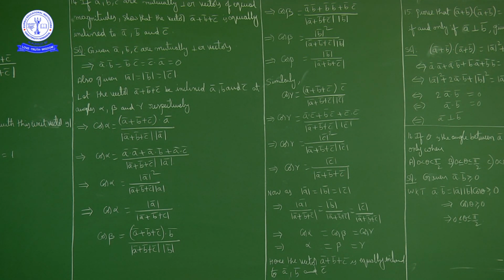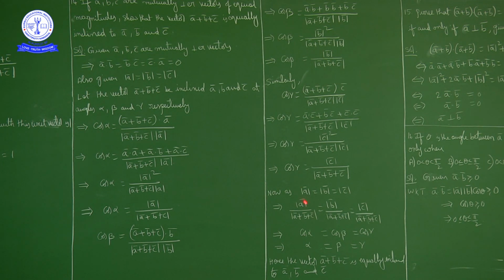Okay. Now what else is given in the question? a bar, b bar, c bar are mutually perpendicular vectors of equal magnitude. So magnitude of a bar is equal to magnitude of b bar is equal to magnitude of c bar. Now if we divide throughout by magnitude of a bar plus b bar plus c bar, what we get: magnitude of a bar upon magnitude of a bar plus b bar plus c bar is equal to magnitude of b bar by magnitude of a bar plus b bar plus c bar is equal to magnitude of c bar by magnitude of a bar plus b bar plus c bar. All these three are equal.